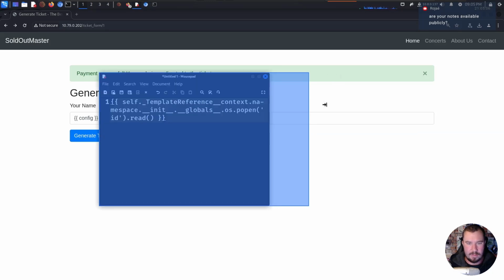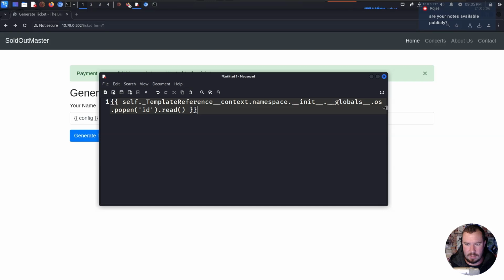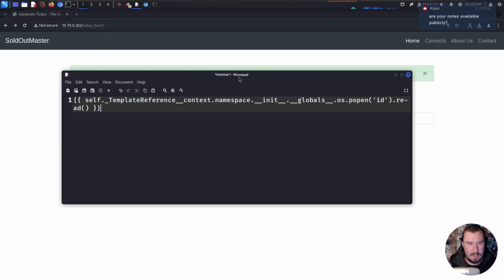So here's a payload that is going to work for us. Make this a little bit bigger for you guys. This template reference context namespace init, which means initialize. We're doing a global variable, and we're going to run an OS command, id, just to see if we can get code execution on the machine. If you would go through HackTricks and fuzz it, you would eventually find this payload and you would be able to get code execution on the machine.